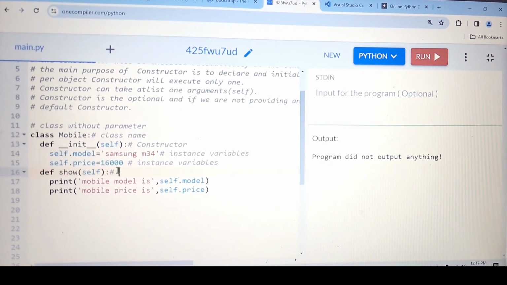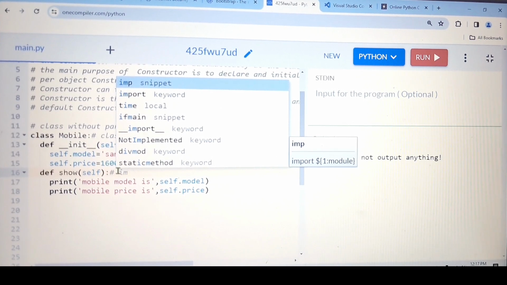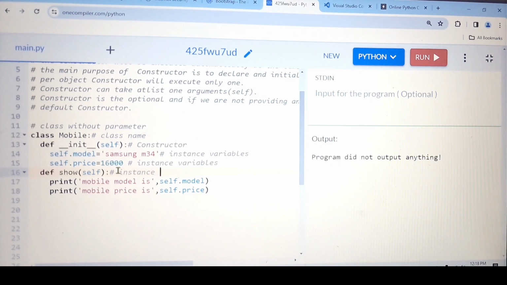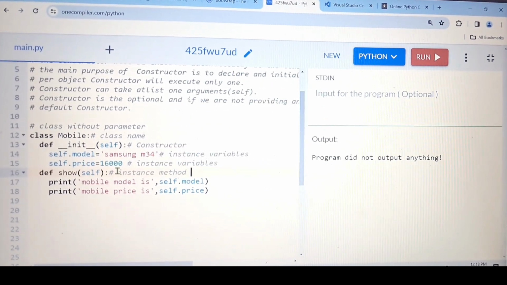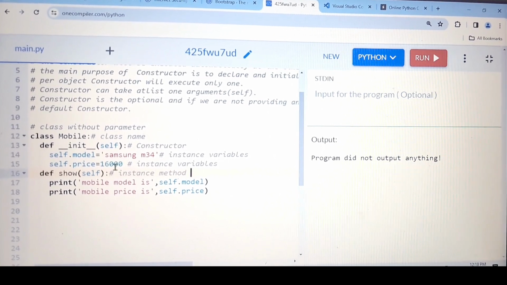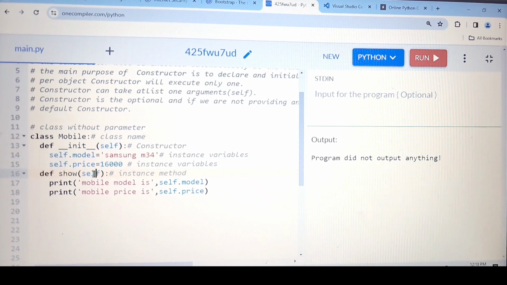Then this is the method. Not method, instance method. And how I'm saying this is the instance method, because in the method we have passed this self.